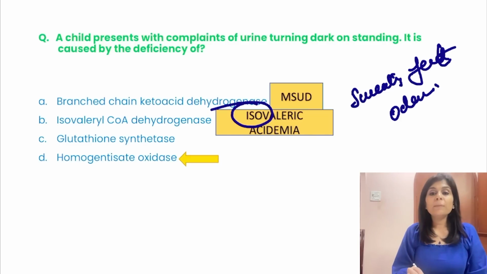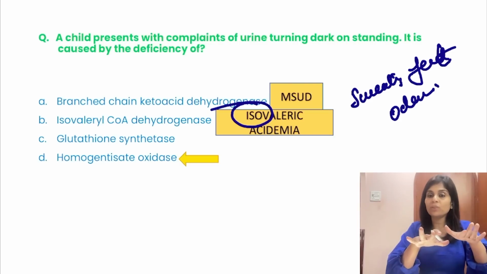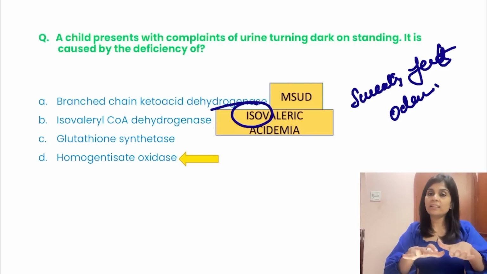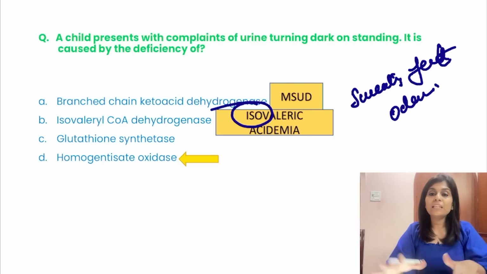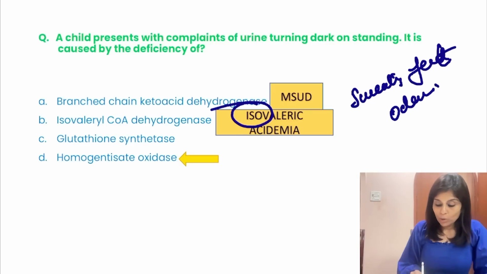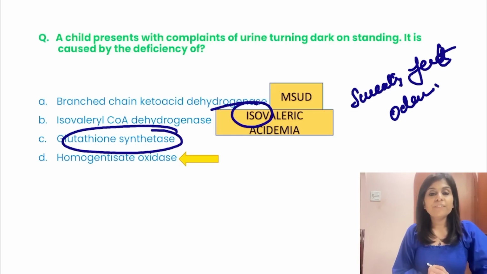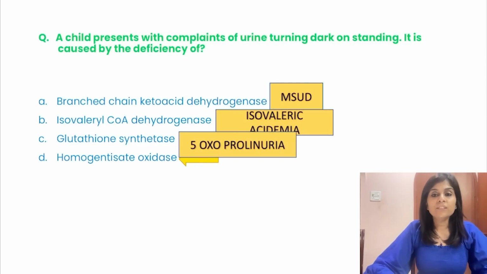I showed you an image wherein feet are kept on the ice. So isovaleric acidemia, sweaty feet odor. Okay. Glutathione synthetase deficiency causes 5-oxoprolinuria.